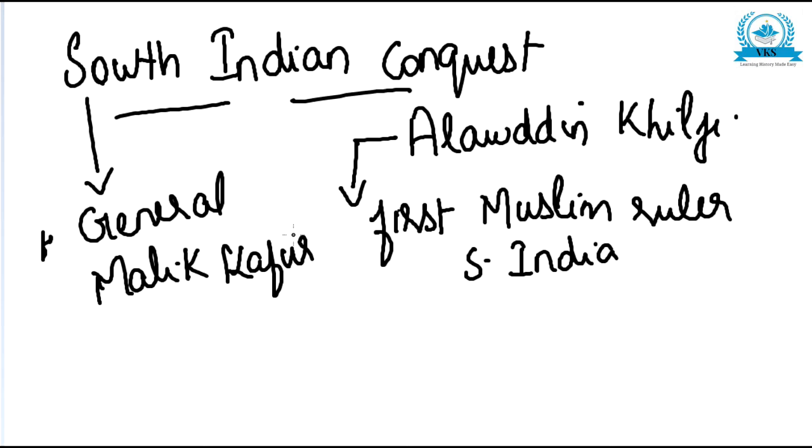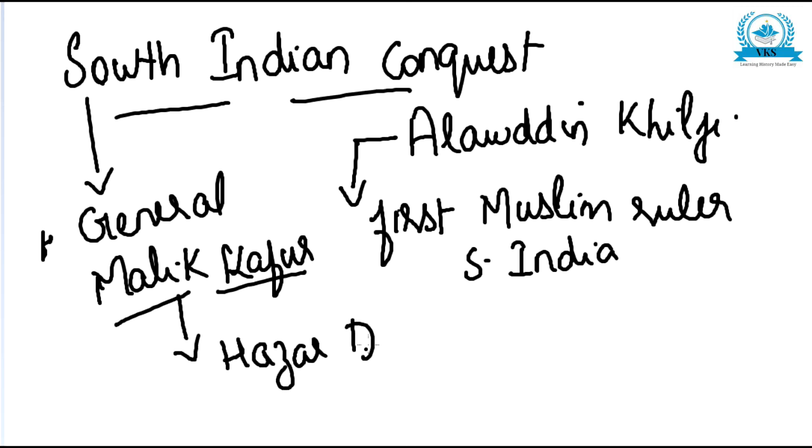We have already learned about Malik Kafur in the Gujarat expedition. He was purchased for 1,000 dinars, and that is why Malik Kafur was famous as Hazar Dinari. We learned this when we studied the conquest of Gujarat. So once more, in his South Indian expedition, Alauddin Khilji, one of the first Muslim rulers to attempt the conquest of South India, appointed his able general Malik Kafur, known as Hazar Dinari. That was the introduction to Alauddin Khilji's South Indian expedition.